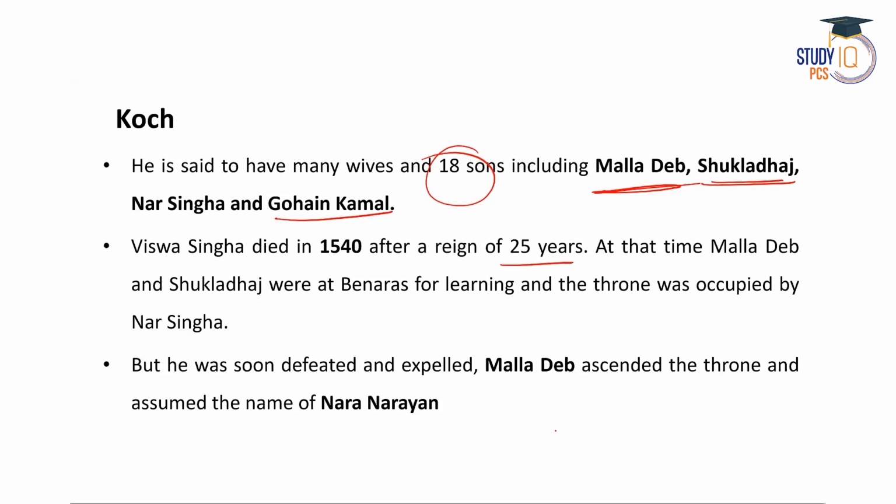So he established Koch Kingdom in 1515, right? 1515, and he died in 1540, right? And during the death of Biswahinga, actually Malladev and Huklodhaj were at Benares for learning purpose, and that is why the throne was occupied by Narahingha. But when they got the news, Malladev and Huklodhaj came back to Koch Kingdom and they defeated and expelled Narahingha. Then Malladev ascended the throne and he assumed the name Naranarayan.